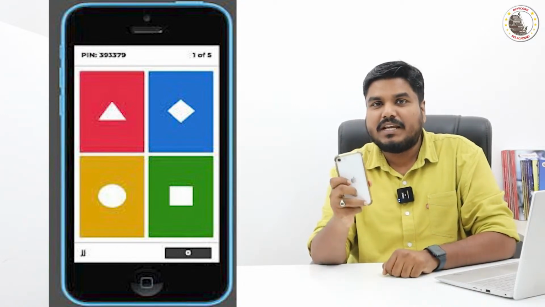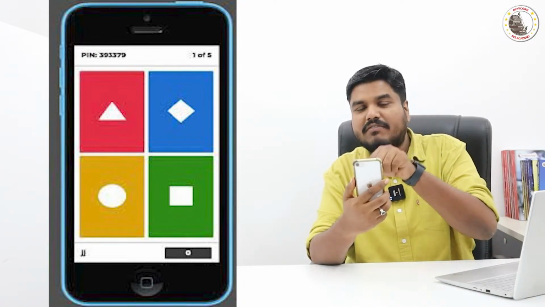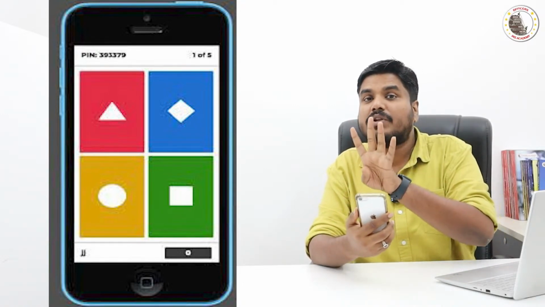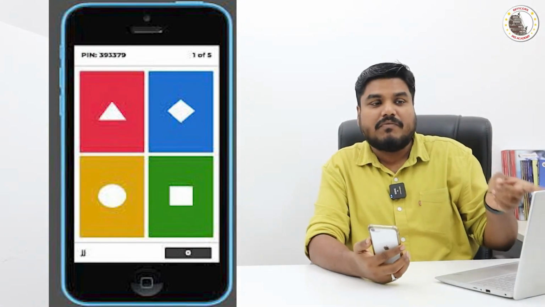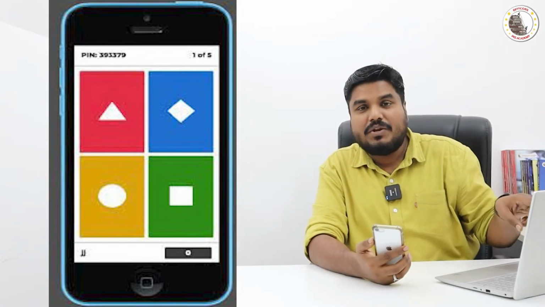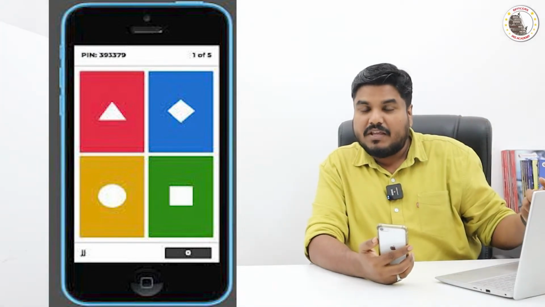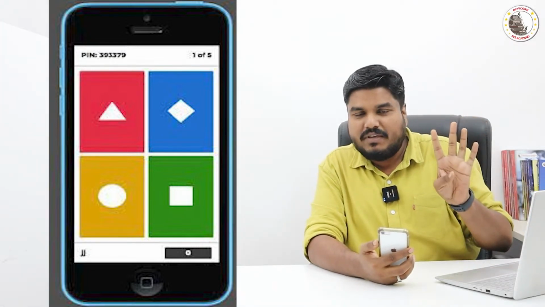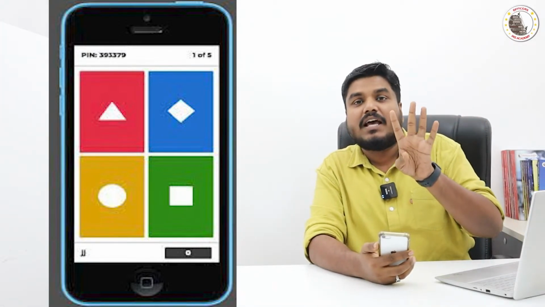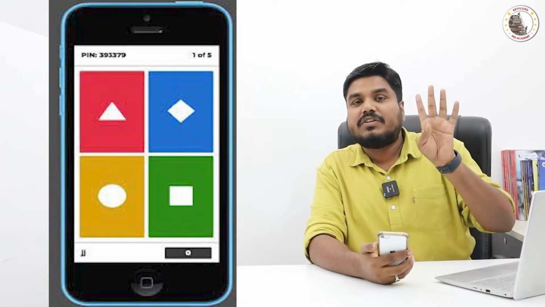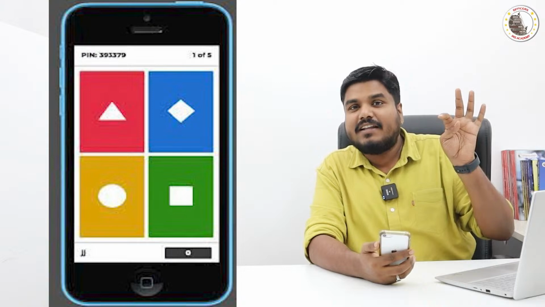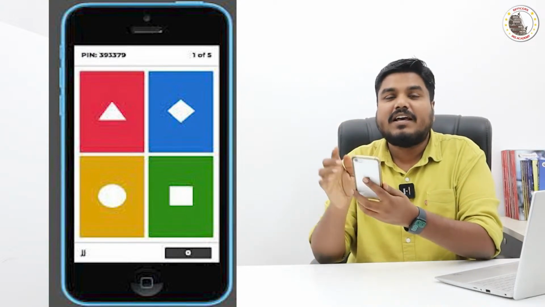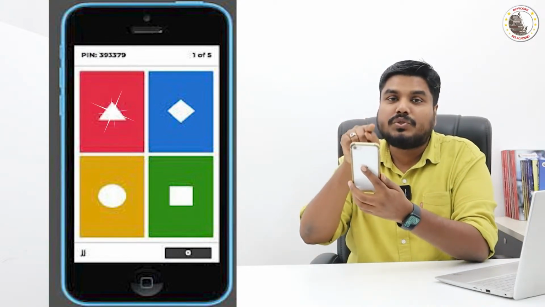The Kahoot application in your device will show you only 4 colored boxes. Only in the live video which you are watching, I will give you the question followed by the 4 options. The 4 options will have a color code. So if you are going to choose A as the right answer, and A has red color, then in your mobile phone you will have a red colored box. You have to choose that.